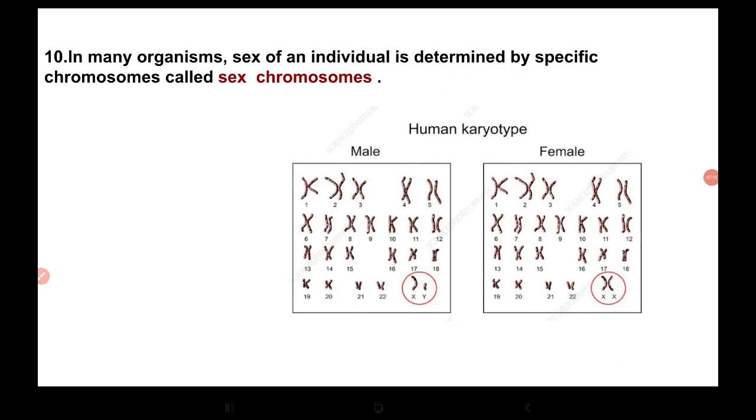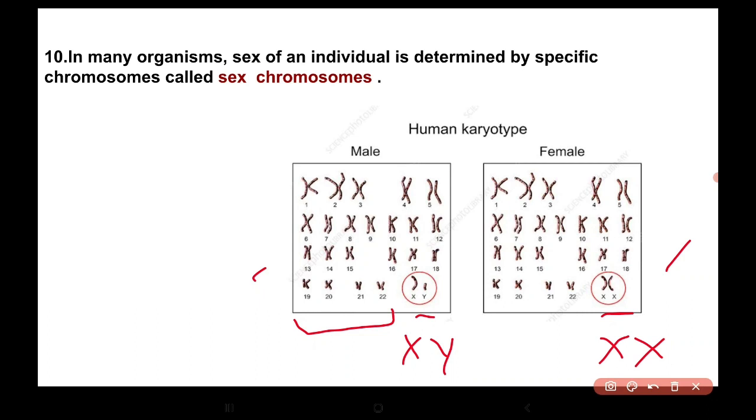So lastly, in many organisms, sex of an individual is determined by specific chromosomes. They are called the sex chromosomes. So this is a human karyotype. This is a karyotype of male and this is a karyotype of the female. So here 22 pairs are of autosomes which are similar, and the 23rd pair is the sex chromosome. In case of the male it is XY, in case of the female it is XX. So this completes chromosomal theory of inheritance.